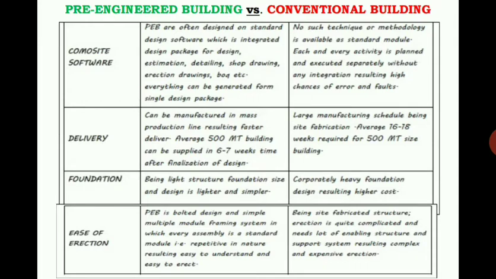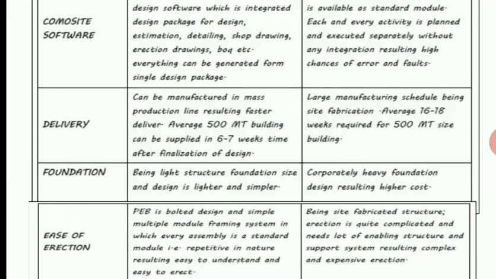And the delivery part. Here, it can be manufactured in a mass production line, which results in faster delivery. An average 50 metric ton building can be supplied in 6 to 7 weeks after the finalization of the design. Once the design concept has been finished, we can start manufacturing the members. With respect to the weight of the members, as per the research, a 50 metric ton building can be supplied in 6 to 7 weeks. Within 1.5 months we can manufacture this much quantity of members by weight, and supply it to the required locations.